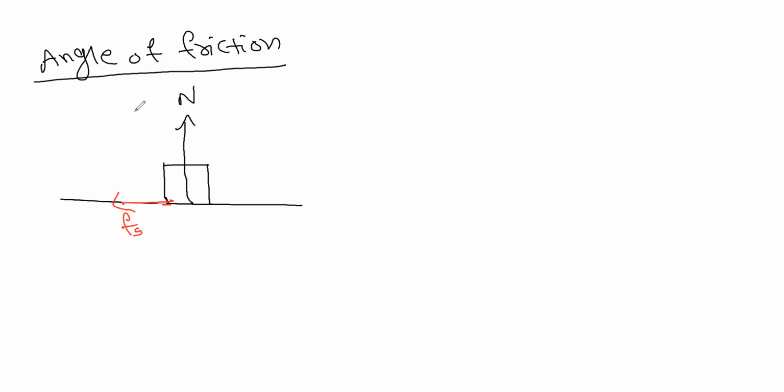So this angle of friction is nothing but when you take the resultant of these two forces, normal force and frictional force, you will get somewhere like this the resultant force.